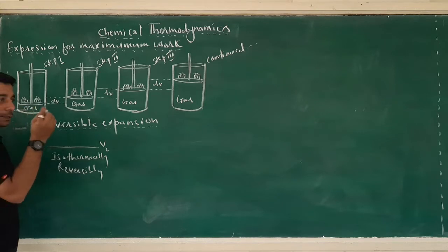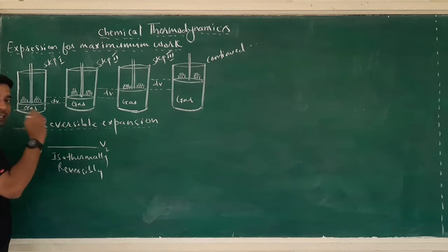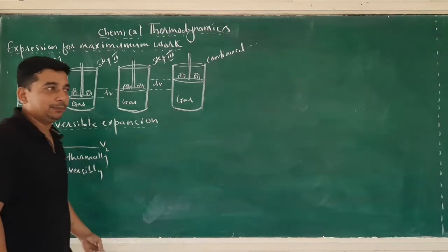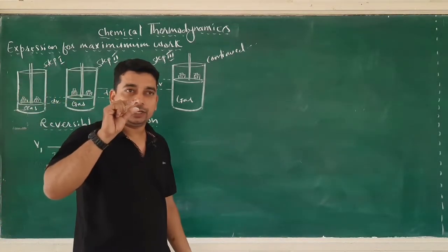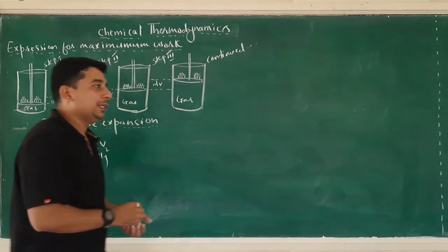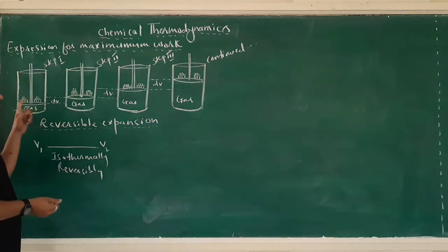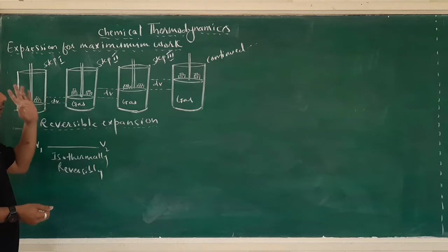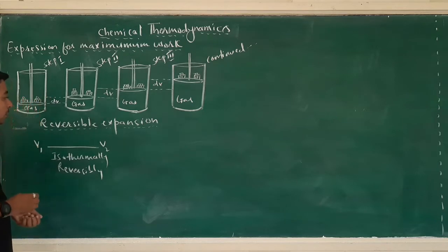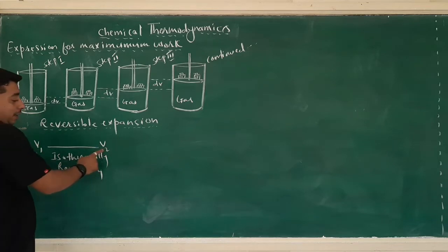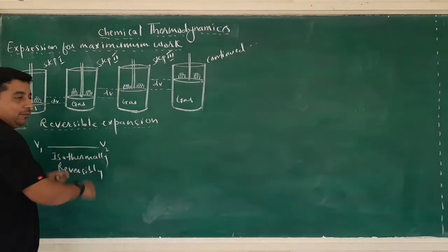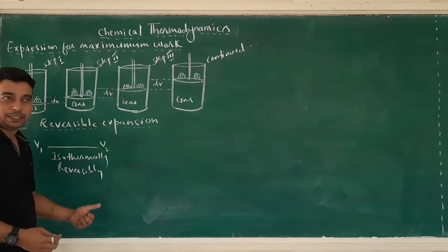So there is a smaller expansion of gas in each single step, and the expansion continues until the gas reaches the volume V2. After achieving the volume V2, there is no further expansion.